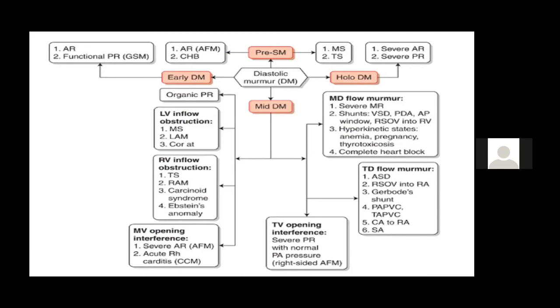So mid diastolic murmur on the left side, it can be first the flow murmurs. We have discussed in this class, there are many flow murmurs, like MR. MR produces a flow murmur, because the LV blood goes to the LA, and later all the LA blood has to come to the LV. Similarly, VSD and PDA, all the blood is coming back to the LA and that blood has to go back to the LV. So they produce a flow murmur. So flow murmur in these diseases is an indicator of severity in MR and increased shunt flow in VSD and PDA. Similarly, rarely hyperdynamic states like anemia and thyrotoxicosis cause a flow murmur, a mid diastolic murmur, but they can rarely be there.